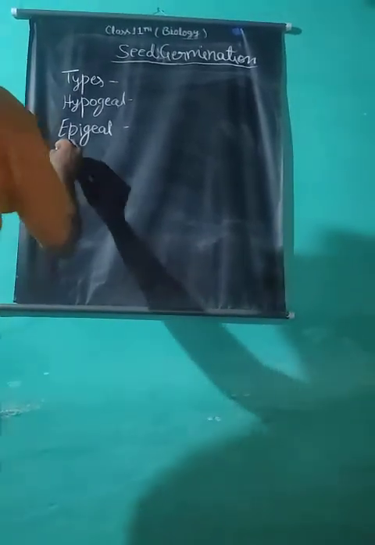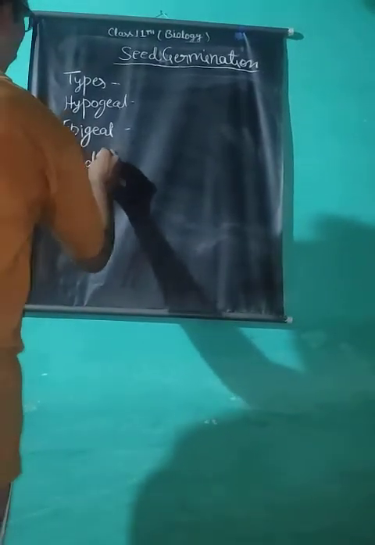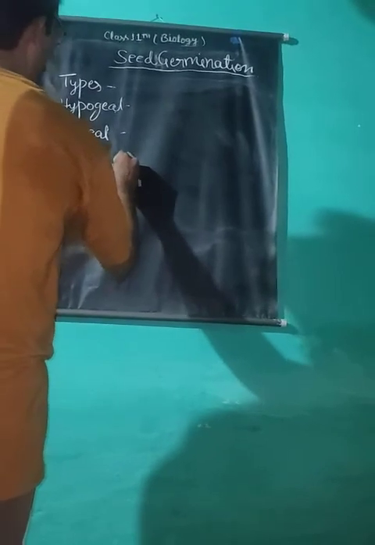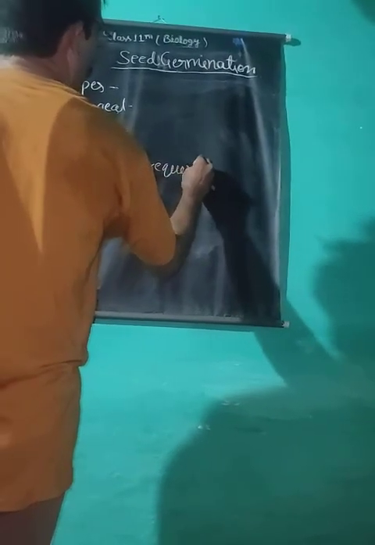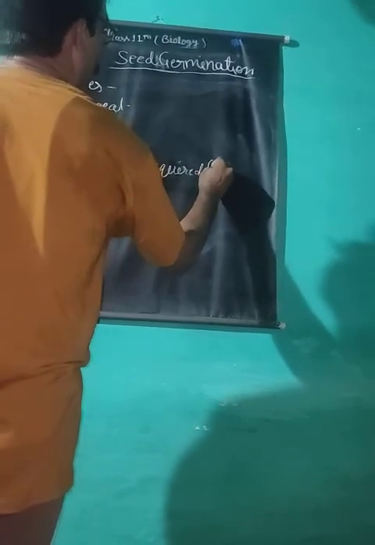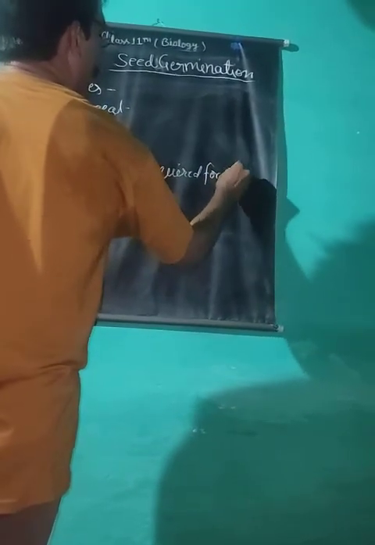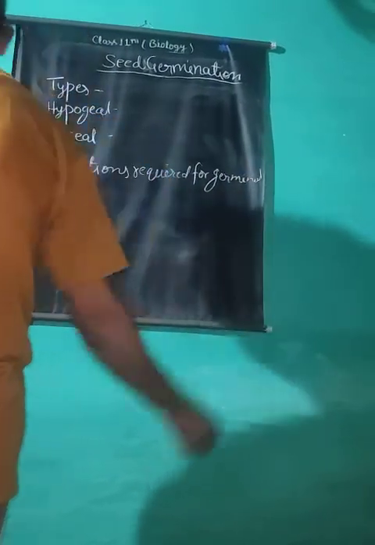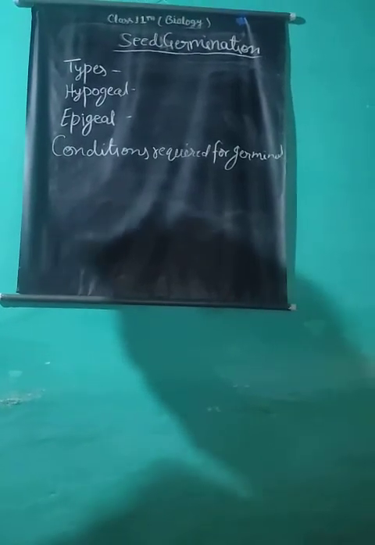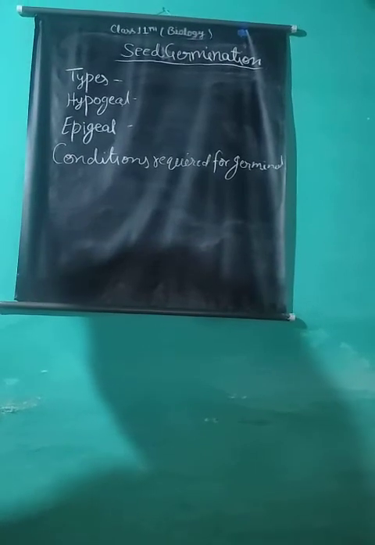Conditions required for seed germination: water, optimum temperature, and oxygen are essential requirements for the germination of seed. Some species, however, also have specific light requirements.